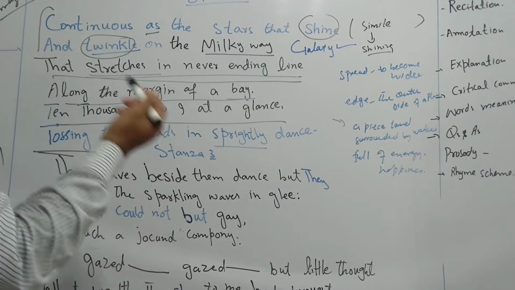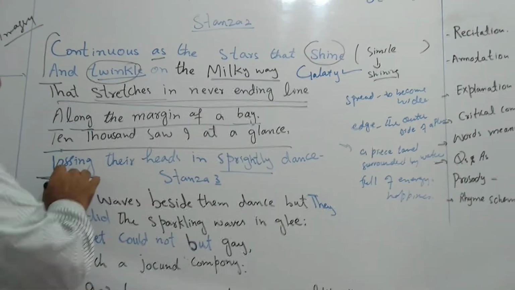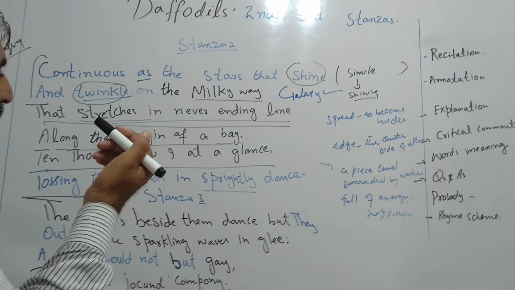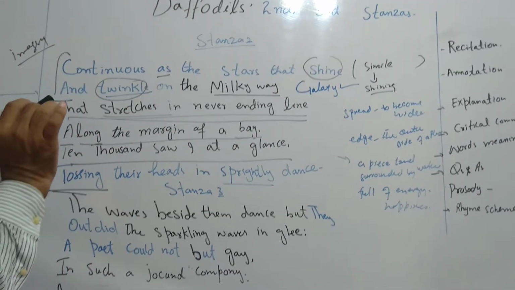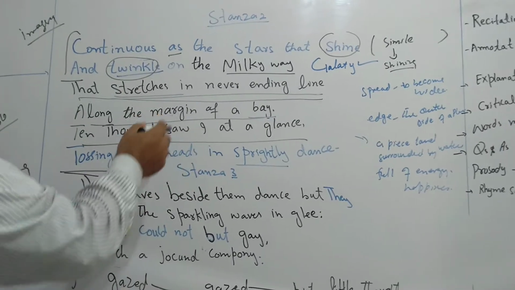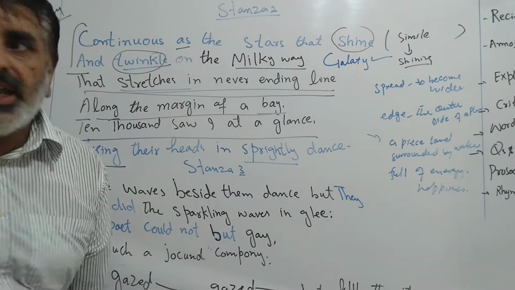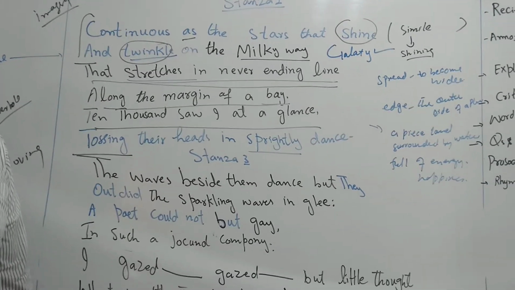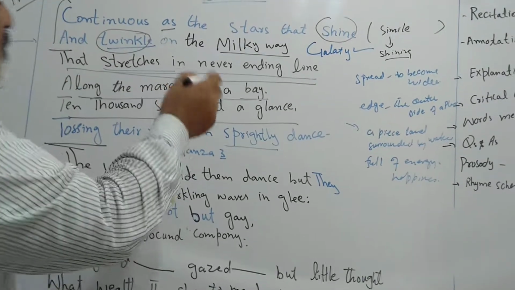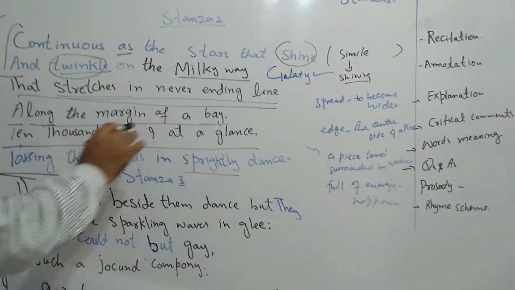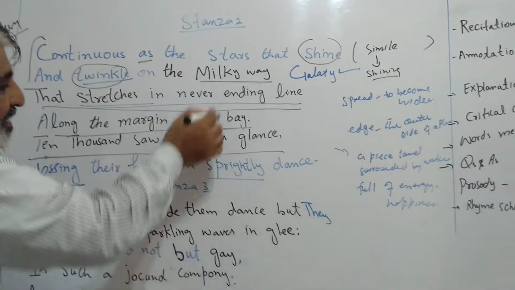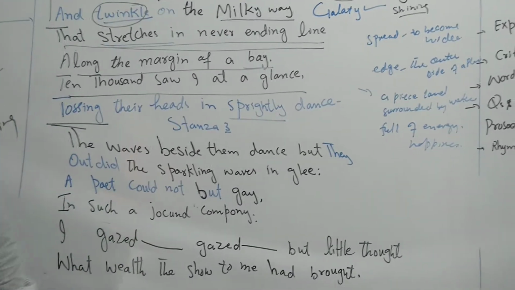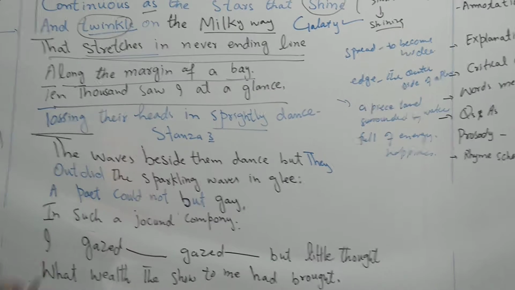Tossing their heads in sprightly dance. The daffodils were so happy that they were dancing, and their dancing was full of energy. So you can see the environment is happy. Happy environments make people happy. So the environment is happy. You will feel the impact of this stanza on the next coming stanza also.